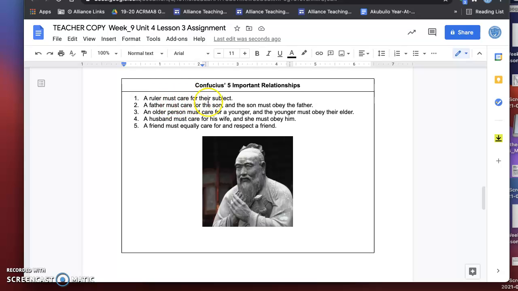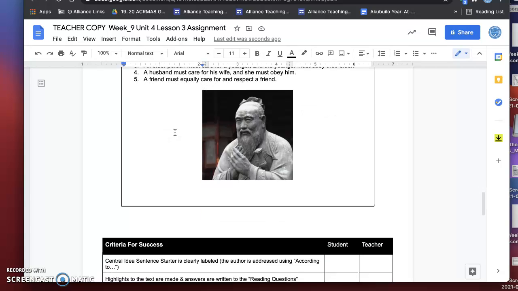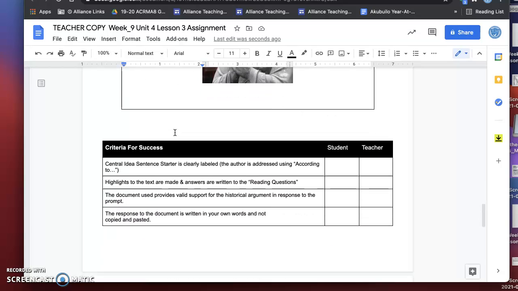A ruler must care for their subject, a father must care for the son, and the son must obey the father. An older person must care for a younger, and the younger must obey their elder. A husband must care for his wife, and she must obey him. And finally, a friend must equally care for and respect a friend.